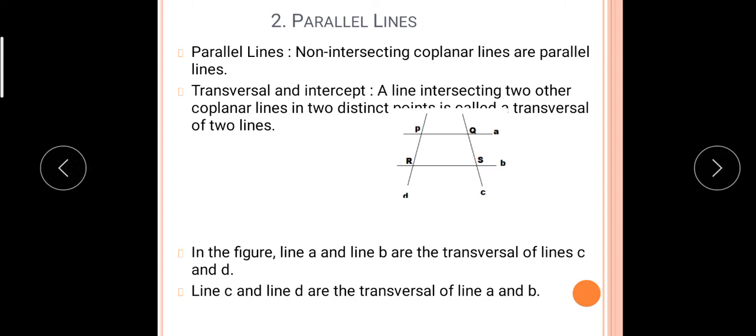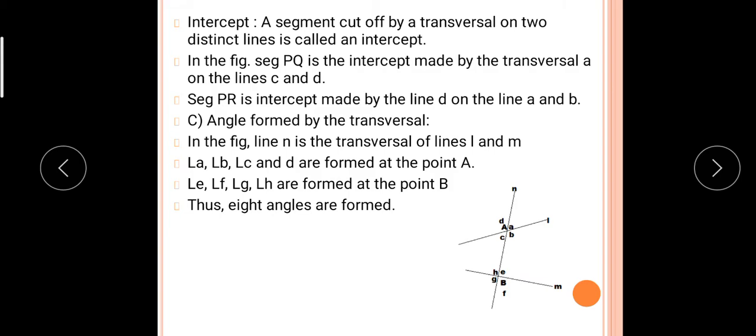So, understood this about the transversal and the intersecting? Now students, intercept means what? A segment cut off by a transversal on two distinct lines is called an intercept.